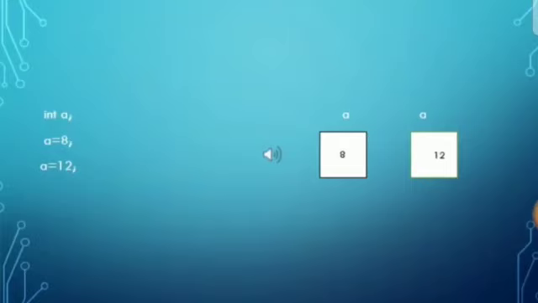So in this case, where will this value get stored? Because the existing value was 8. So this new value 12 will replace the existing value 8, which means using one primitive variable we are able to assign only one value at a time. So how can we solve this problem?